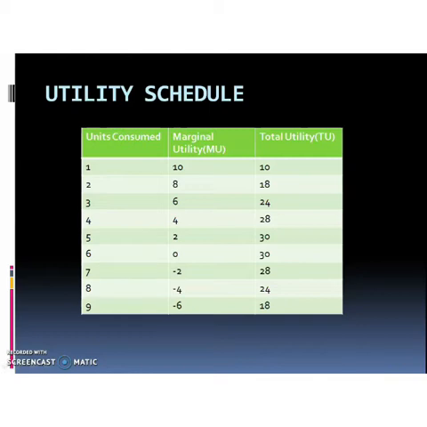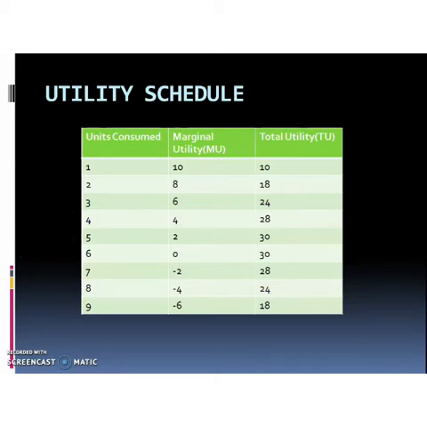He consumes the 7th, 8th and 9th units of the commodity. The satisfaction level becomes negative: negative 2, negative 4 and negative 6. So from this table, we can understand that when the consumption increases, the utility derived from that consumption goes on decreasing.